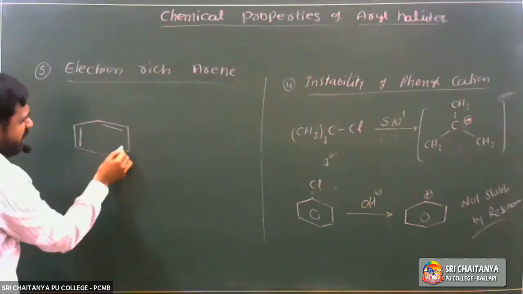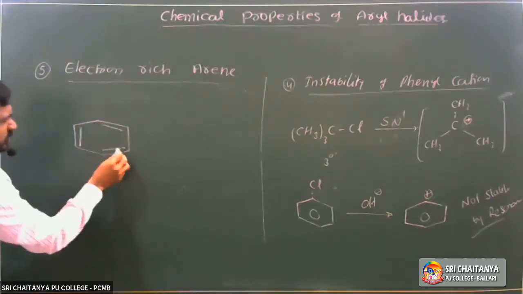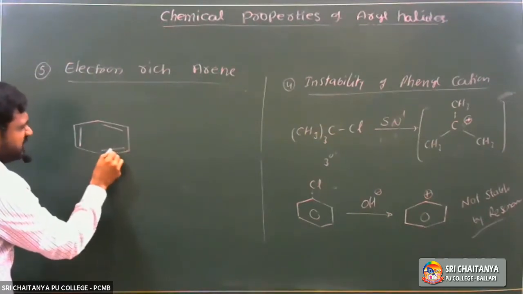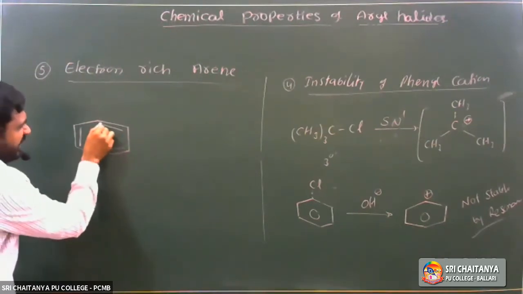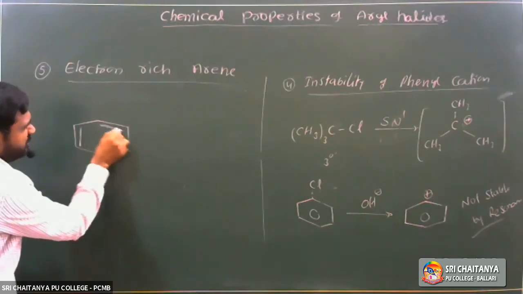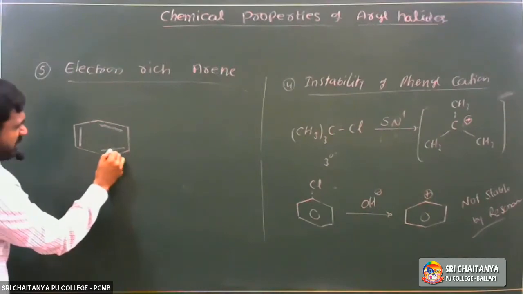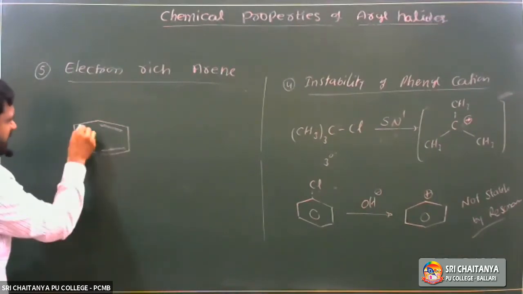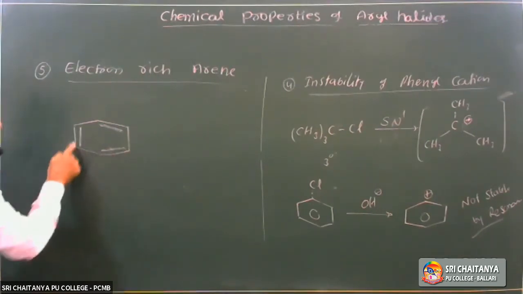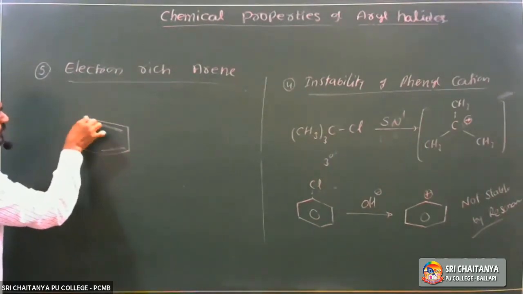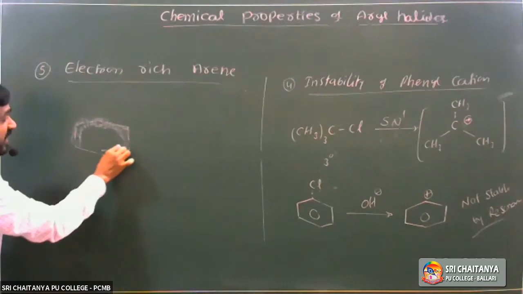Each of these is a pi bond, so these are mobile electrons and the electron density is more. Each pi bond is related to two carbons. So the electron density is more due to pi electrons.